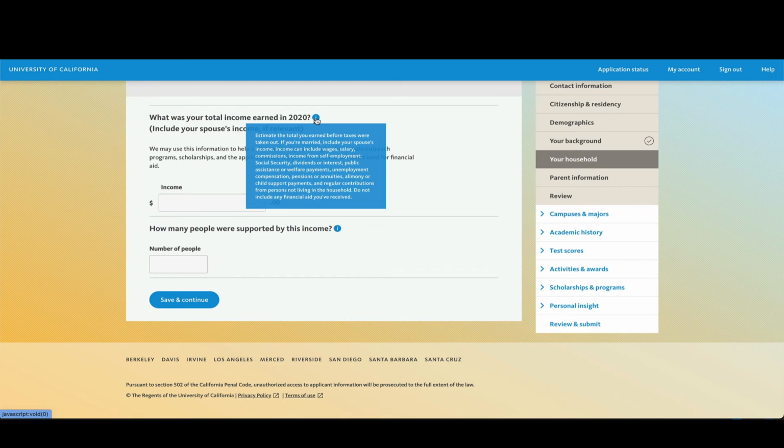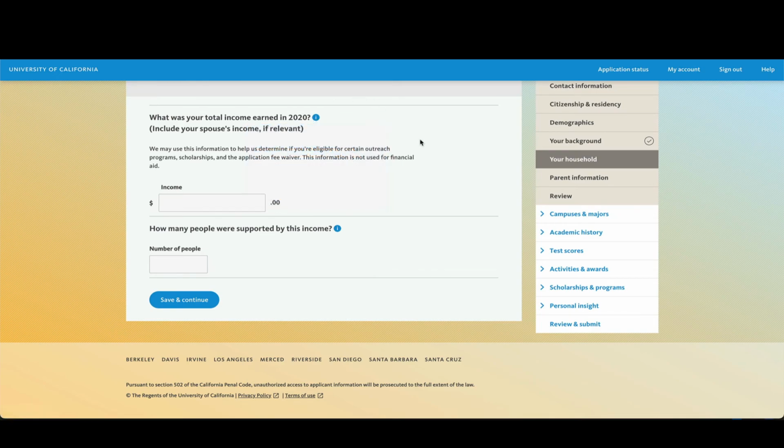We may use this information to help us determine if you're eligible for certain outreach programs, scholarships, and the application fee waiver. This information is not used for financial aid. Please note, if you are a dependent student, or under the age of 24 and single, you will be asked for your parents' income. How many people were supported by this income? If you have questions regarding this question, you can hover over the I and then go ahead and fill that in as well. When ready, click on save and continue.